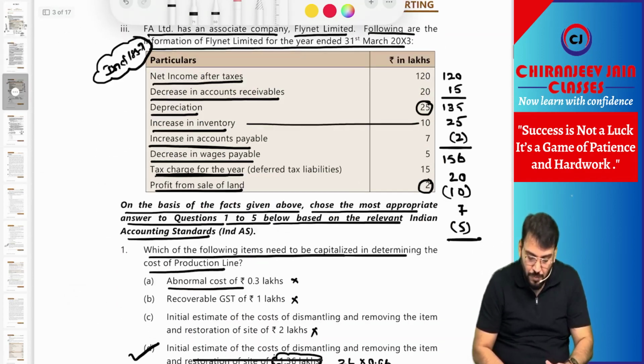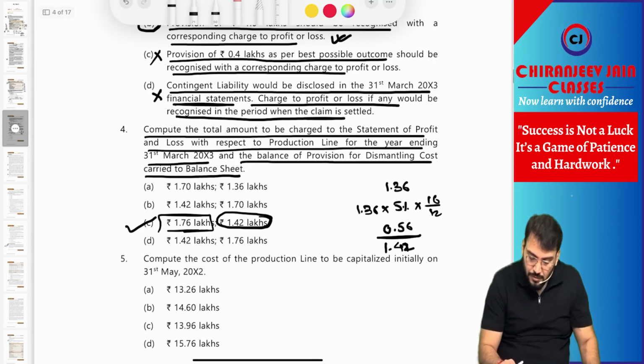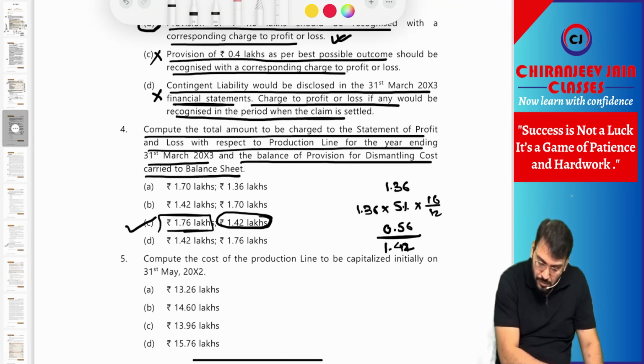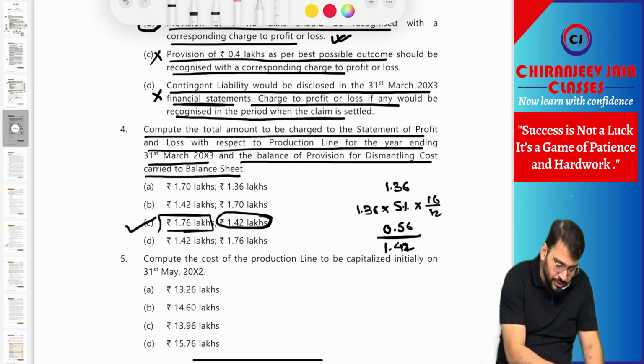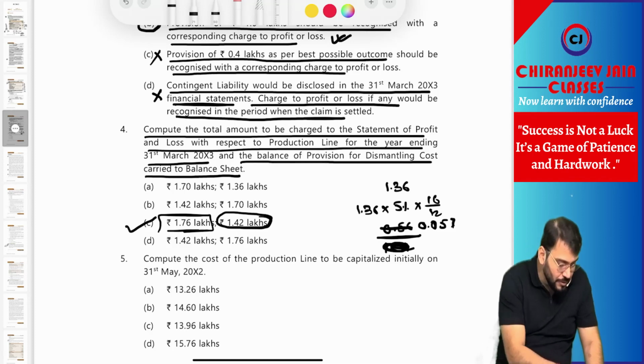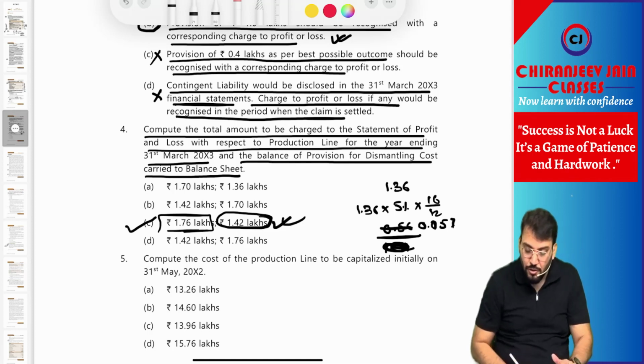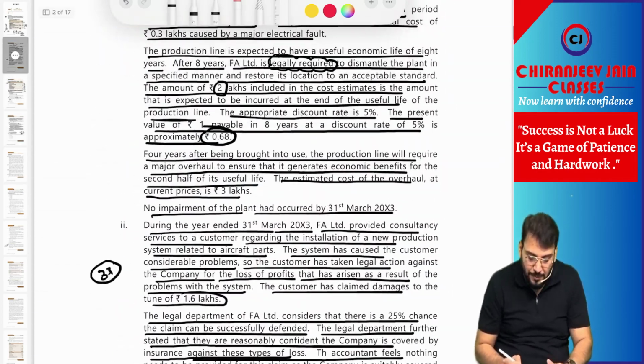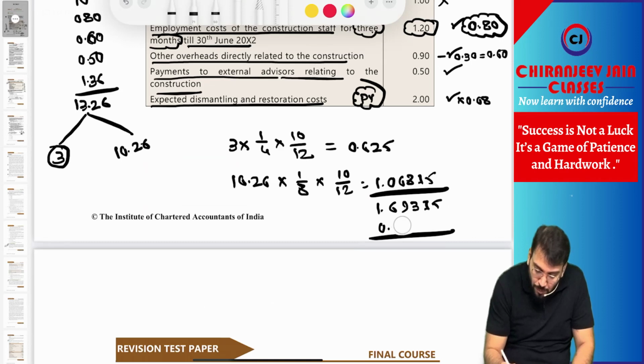Something is wrong here. So, 1 minute. 1.36 into 5% into 10 divided by 12 is coming, sorry, this was 0.057. You made a mistake. So it is 1.36 plus 0.057. It is coming 1.42. This 1.42 you got. So it was 0.057.